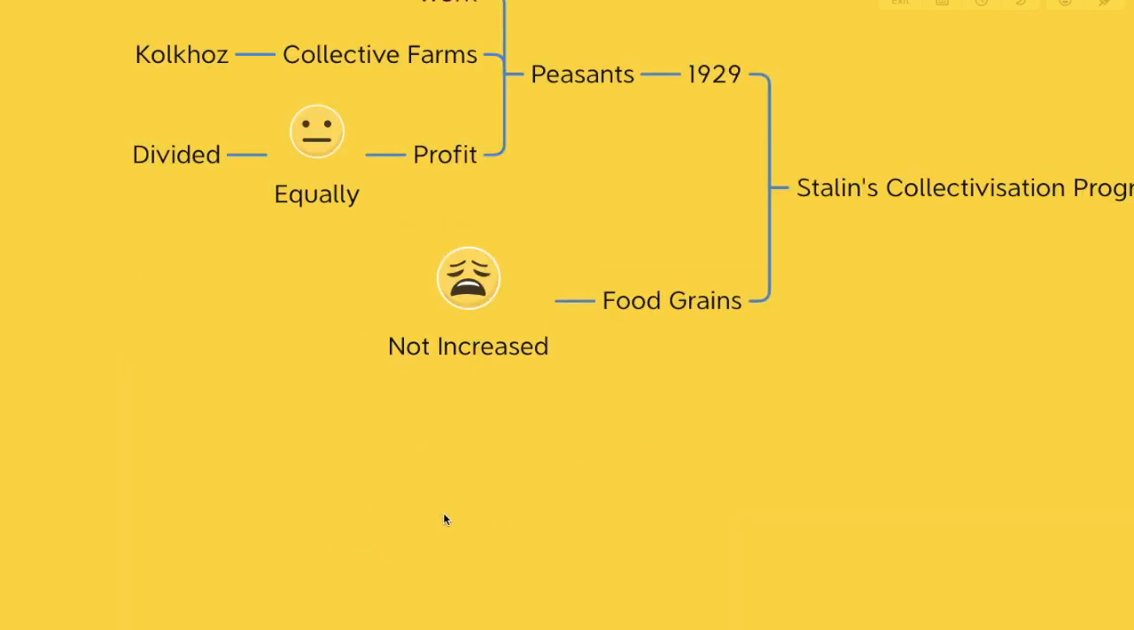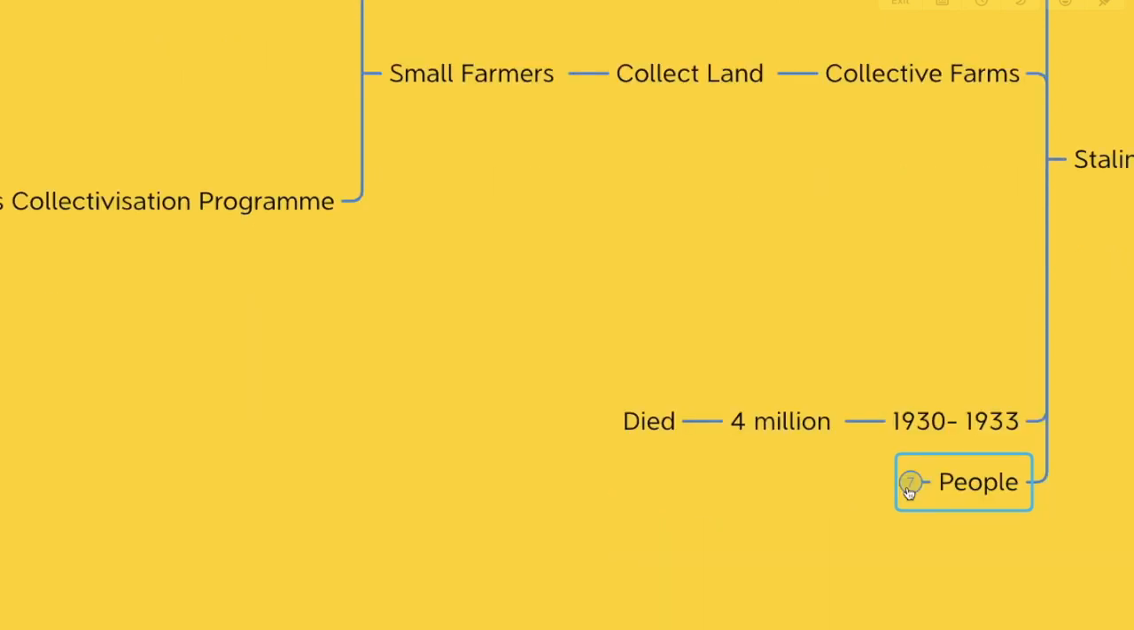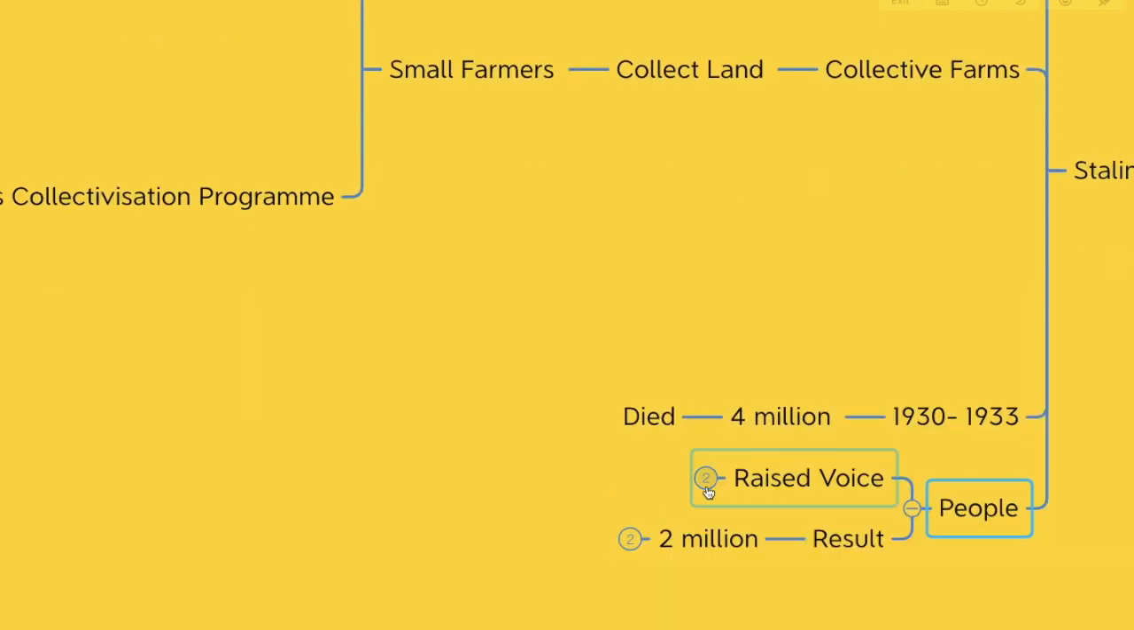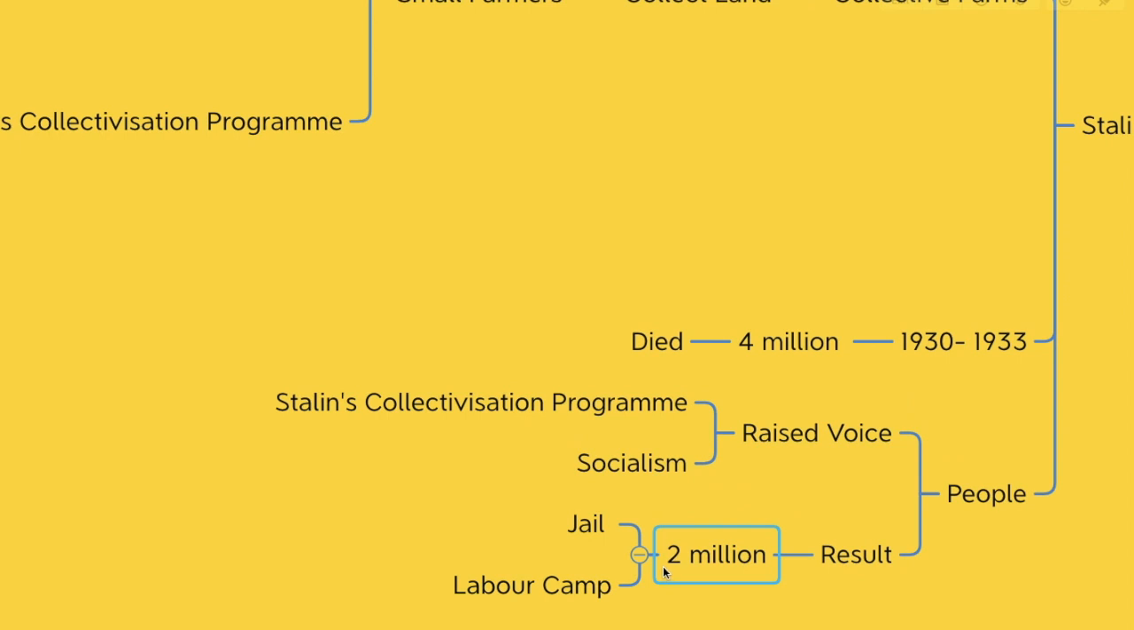Even after this, there was a shortage of food grains. Between 1930 and 33, 4 million people died of starvation. Now people raised their voice. They started opposing Stalin's collectivization program and socialism. The result was that 2 million people were put in jail and labor camps.